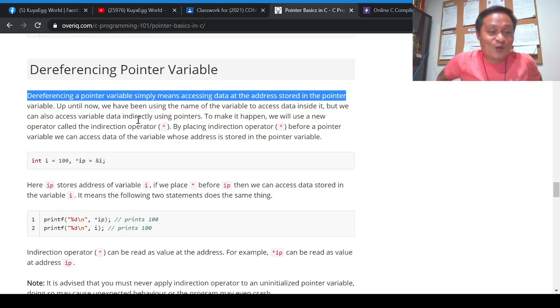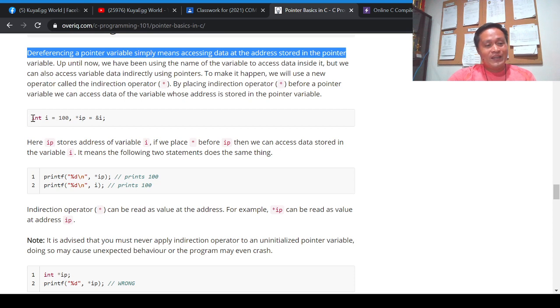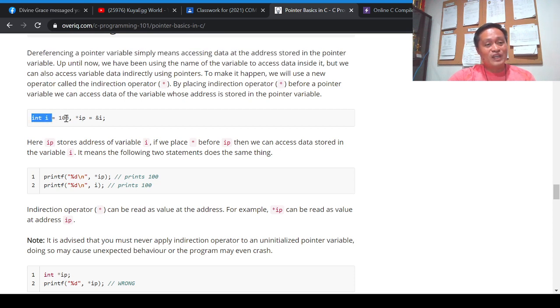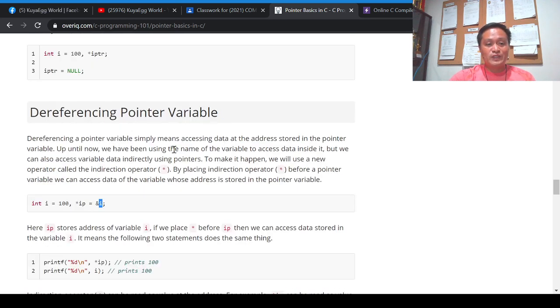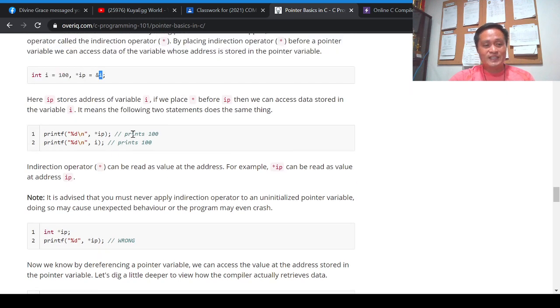Look at this: int I contains 100, and we have this IP, a pointer variable pointing to the address of I.